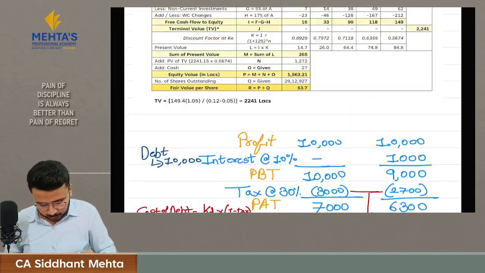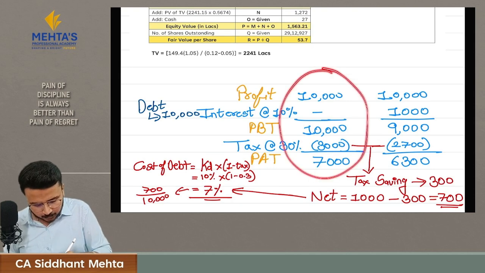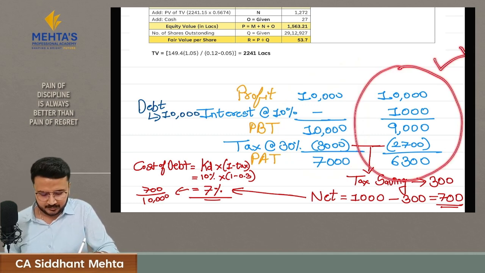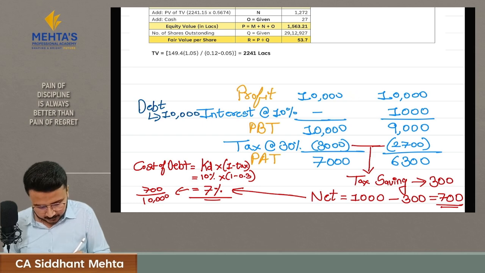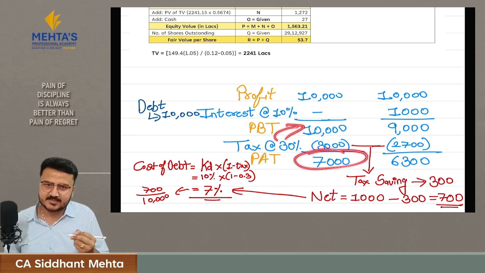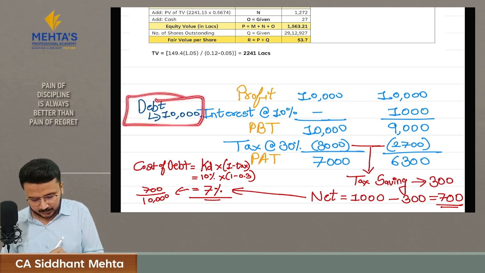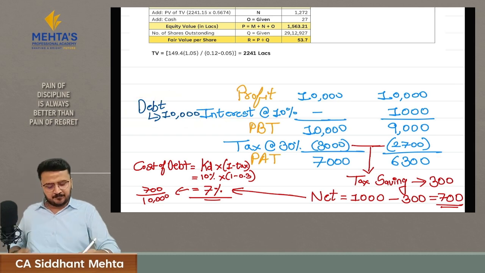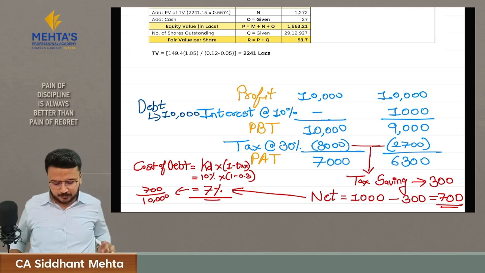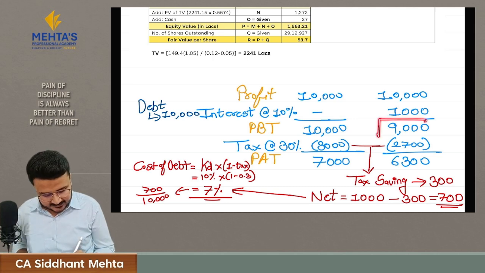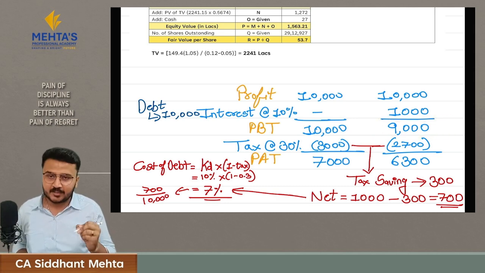Let's understand this with the help of one example. Here is one scenario with the same profit where we have not made an interest payment, and here is the scenario with the same profit where we have made the interest payment. Here your profit was 10,000 rupees, then your PBT is 10,000, and you paid tax on this PBT, and your profit after tax is 7,000. Here you have made the interest payment, having a debt of 10,000 rupees and interest at the rate of 10%. You made an interest payment of 1,000 rupees, your PBT is 9,000 rupees. Now your tax will be calculated based on this 9,000 rupees, and you will pay tax of 2,700 rupees.